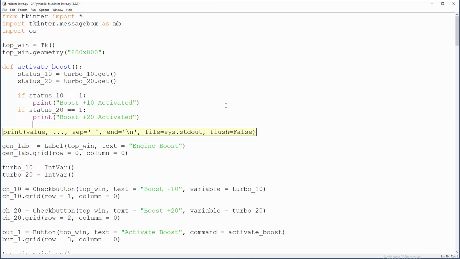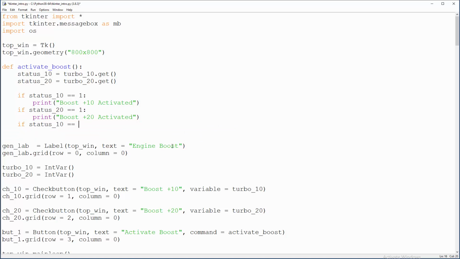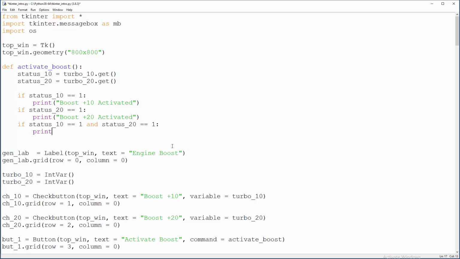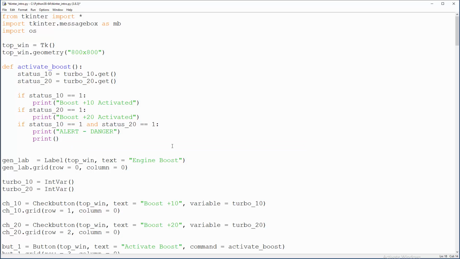But if both of these are clicked, so that means if status 10 equals 1 and status 20 equals 1, we are going to scream like print alert, danger, dangerous levels or something like that, and we're gonna print, for example, what needs to be done, like lower down boost levels, just one.